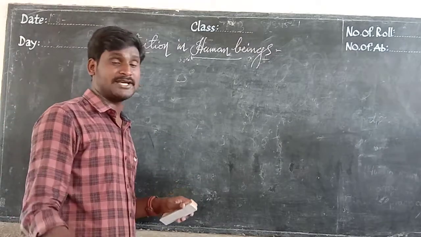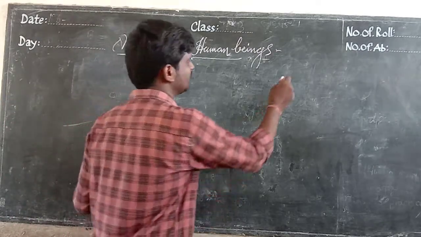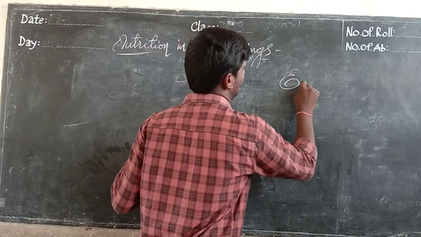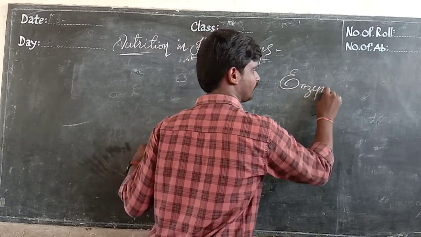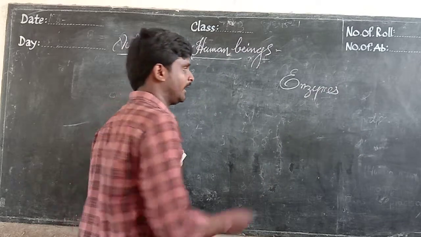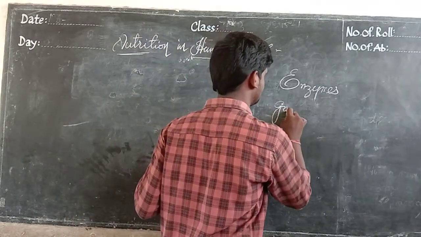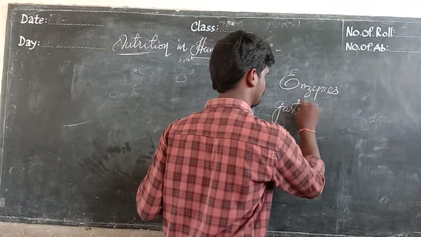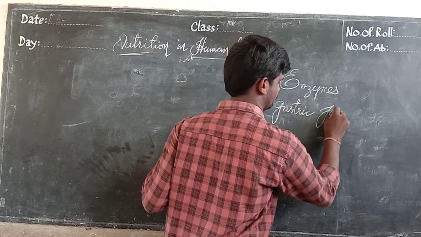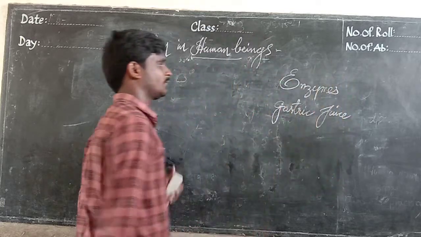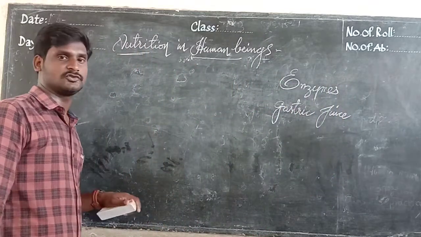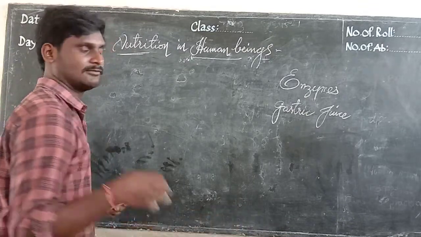If your food has to be digested, there should definitely be the participation of some enzymes and gastric juice. Enzymes are one type of chemical.